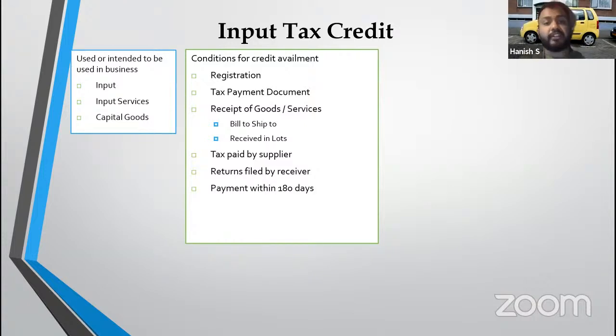Okay. I have to ensure that I make the payment to the vendor within 180 days. If I don't make the payment to the vendor within 180 days, I have to reverse the credit along with interest for those 180 days, right?